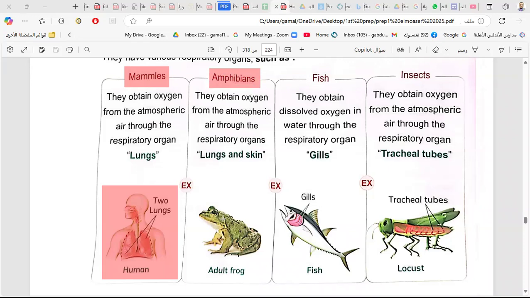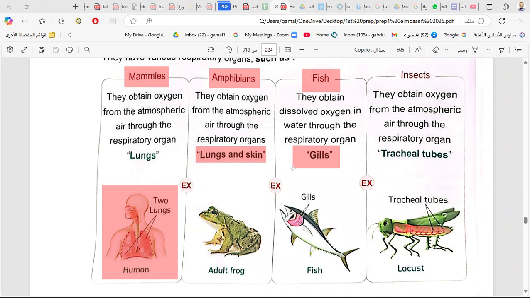Amphibians like the frog and the toad have lungs and skin. They can respire by lungs and also skin. And the fish can get oxygen dissolved in water by something called gills. We have studied this also in grade 4. So the main organ in the respiratory system of the fish is called what?